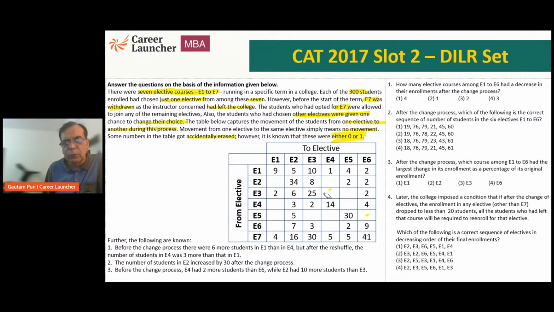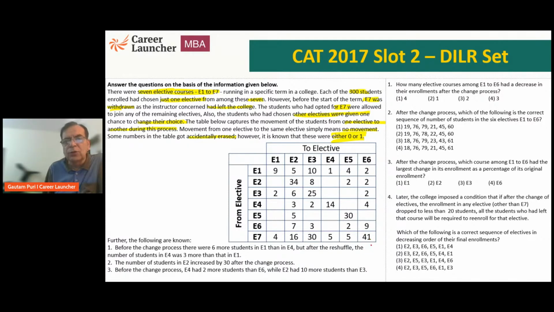It says from elective to elective. Now, if I look at E1 to E7, and finally we have E1 to E6 because E7 has been withdrawn. So what does this mean? This is the final situation. Which means the sum of the column is the final.